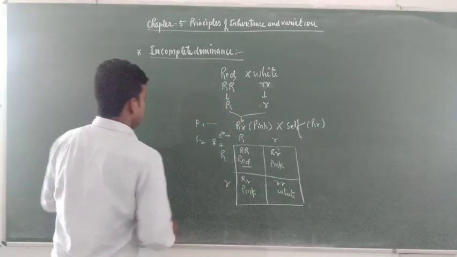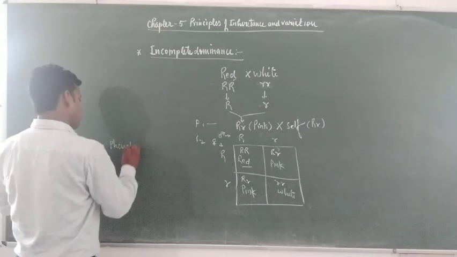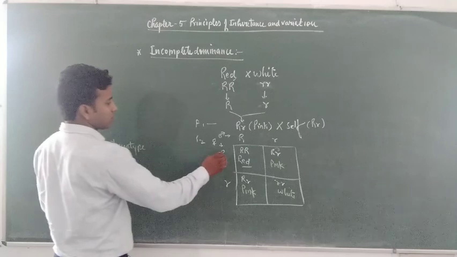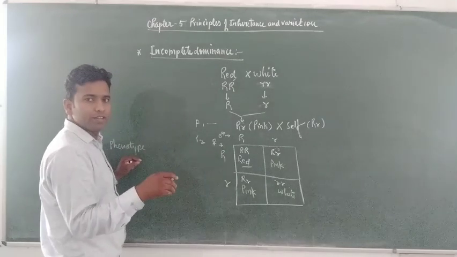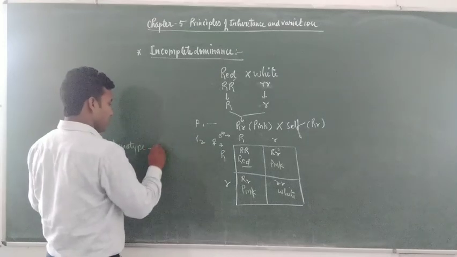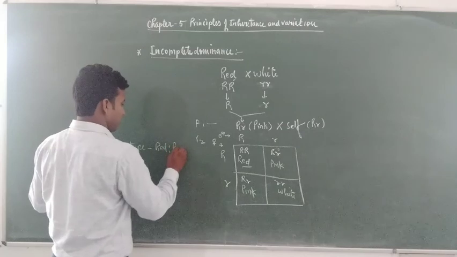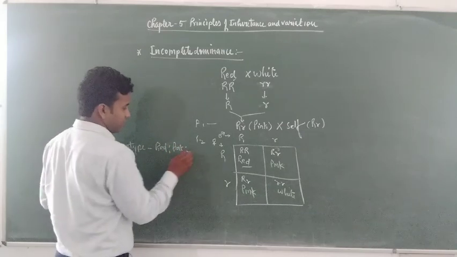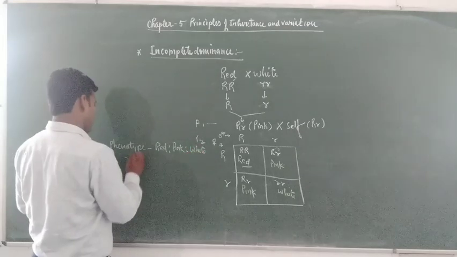In the law of dominance, the ratio of phenotype was 3:1, because 3 tall plants are formed in the case of pea plants. But here, one is a red flower plant, second is a pink flower plant, and third is a white flower plant.